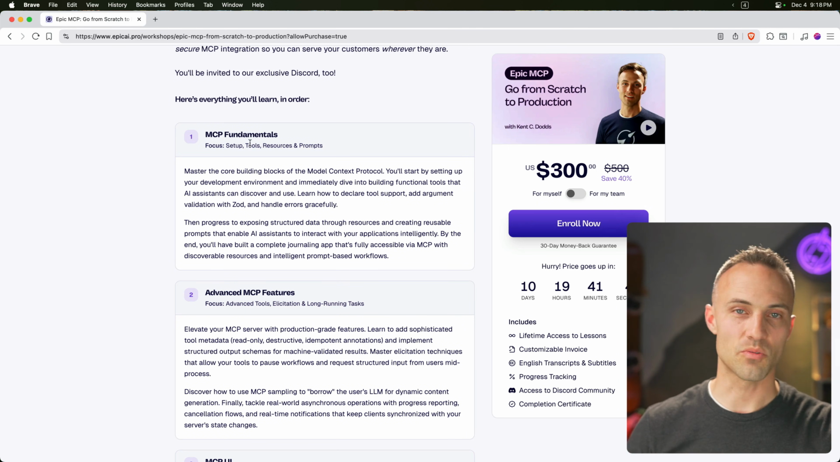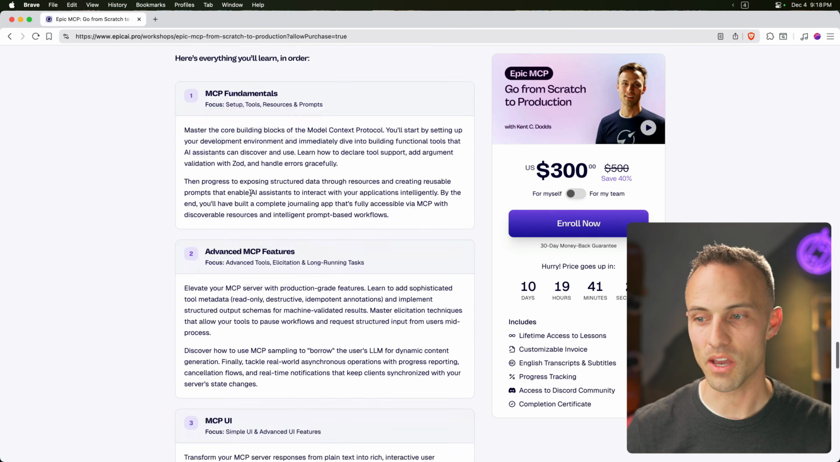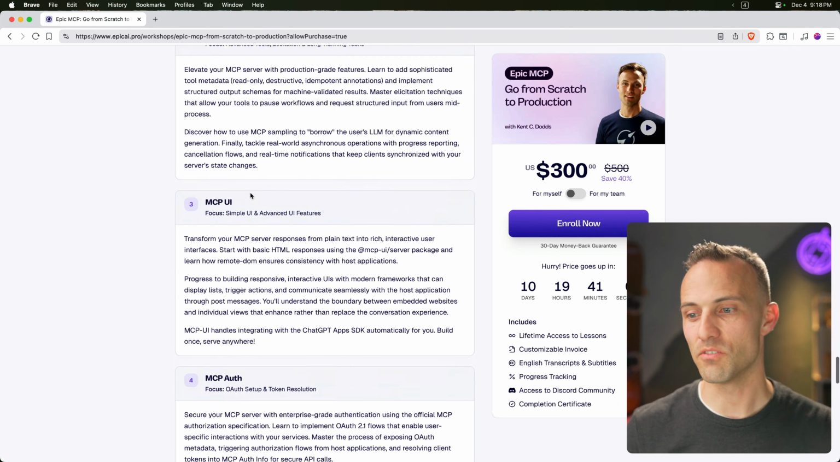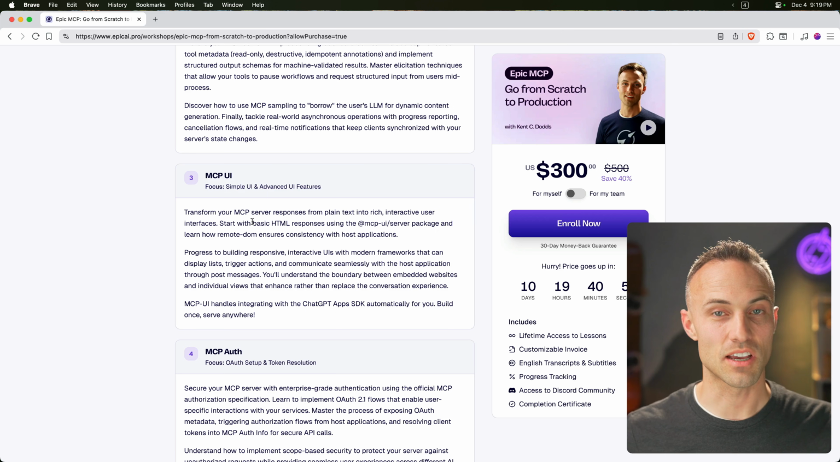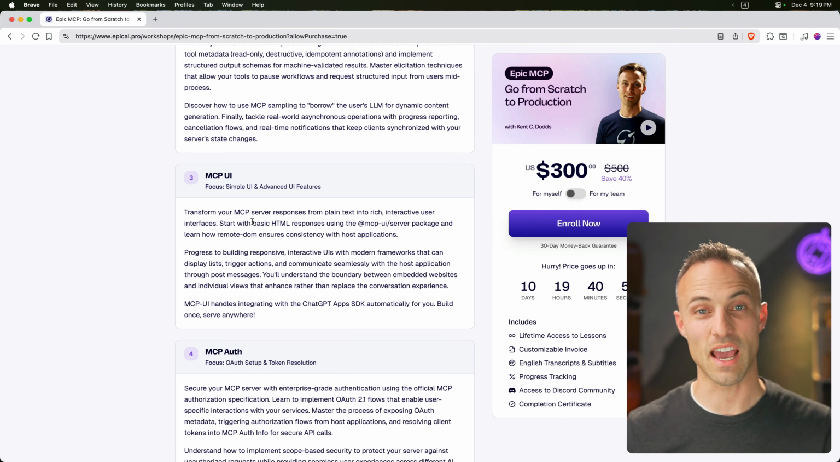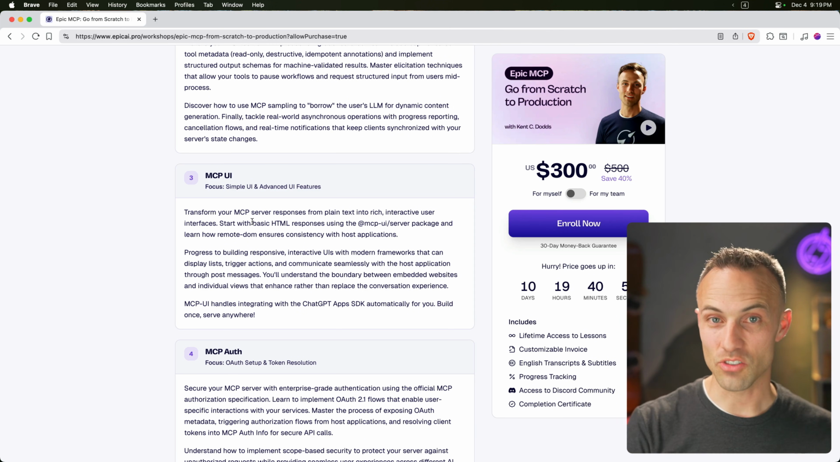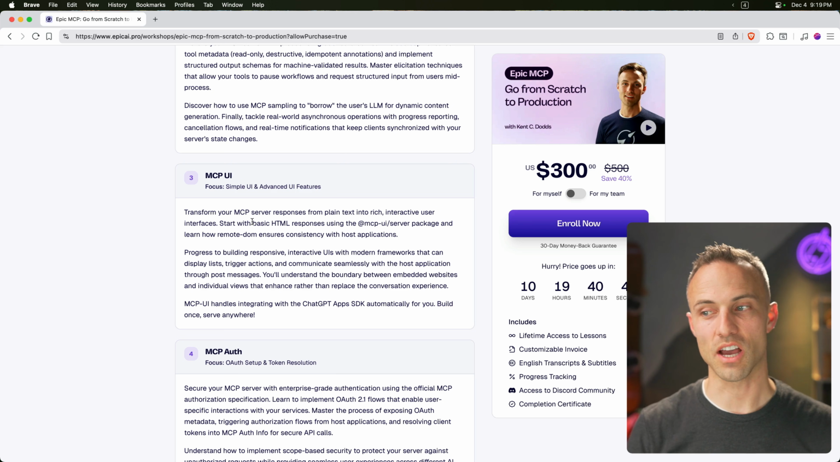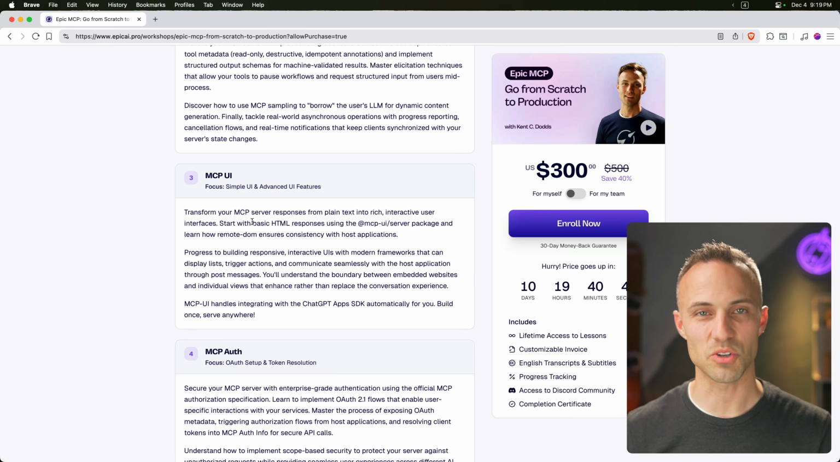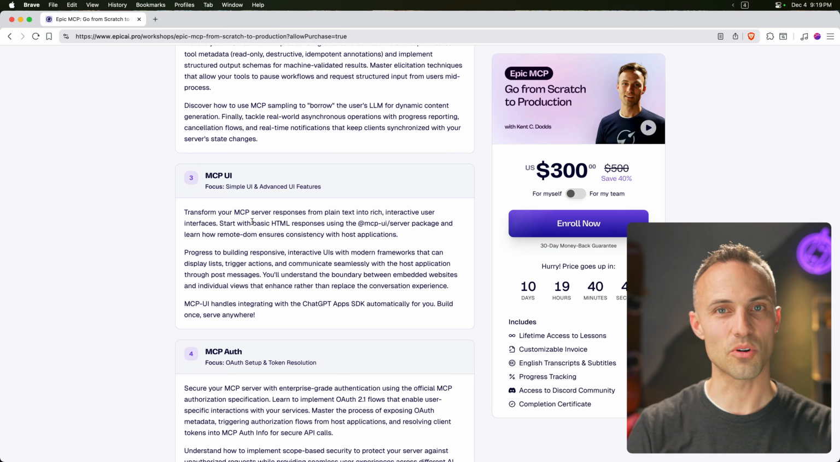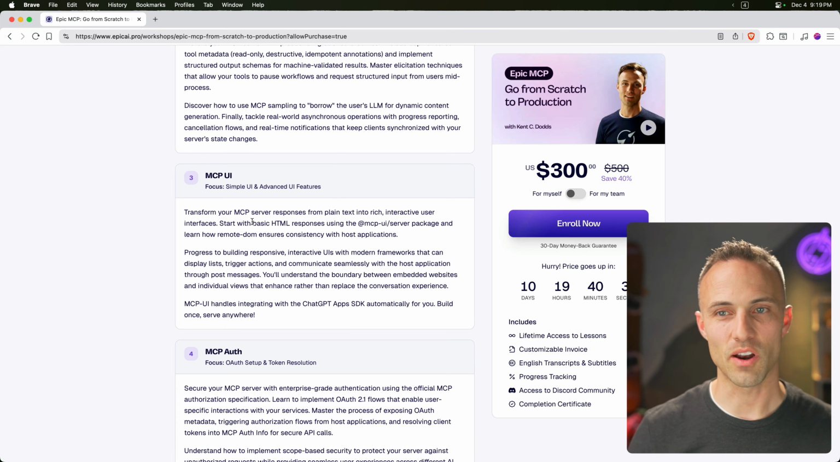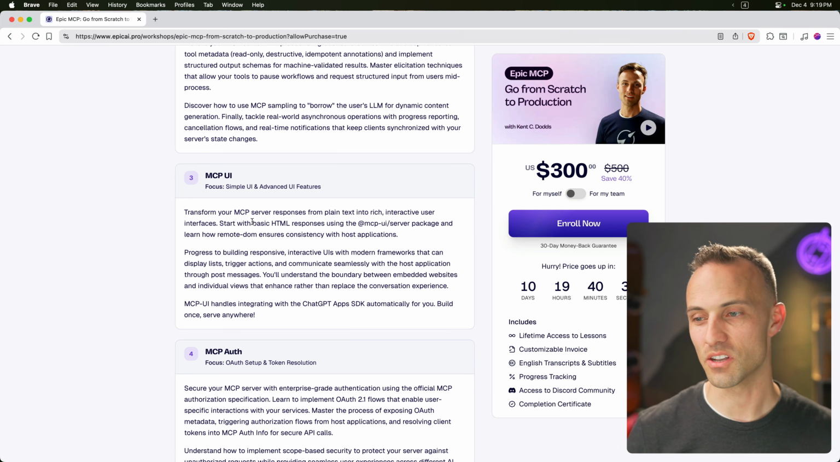So right here, we cover the MCP fundamentals. Then we go into advanced MCP features. We talk about MCP UI. That has gotten a lot of attention recently with the MCP apps spec that is currently being worked on and collaborated with by both Anthropic and OpenAI, as well as others who are involved there, which is super, super cool. But MCP UI is kind of the forerunner in all of that, and you'll learn all about how to make those kinds of experiences as well.